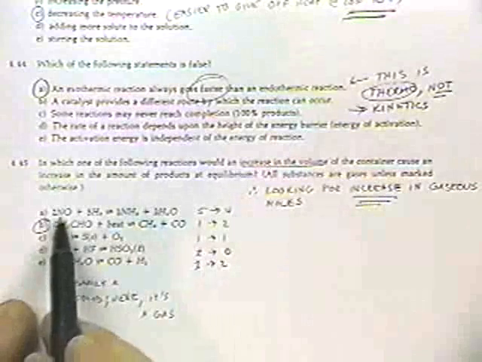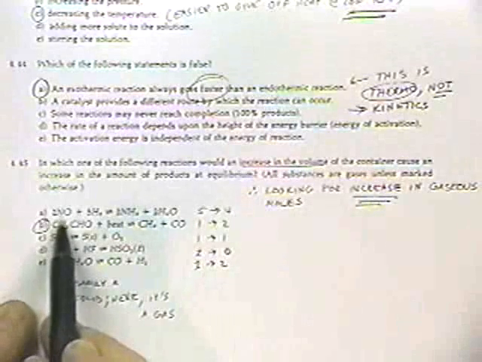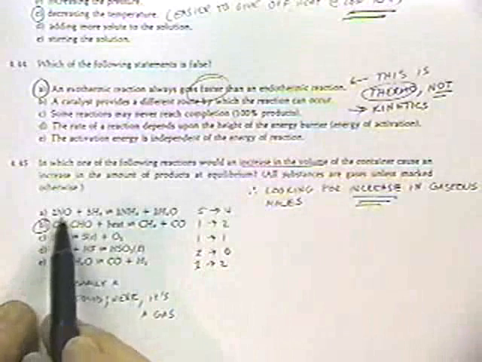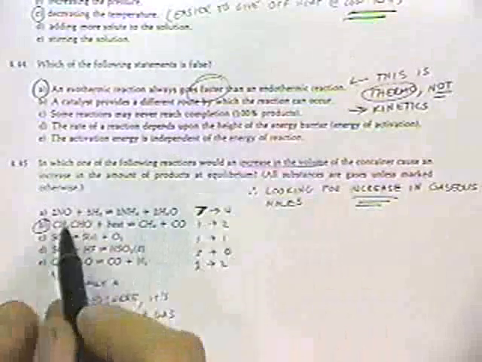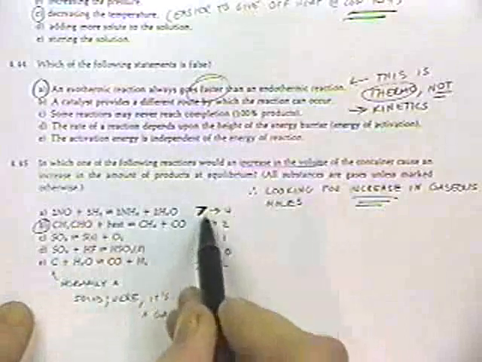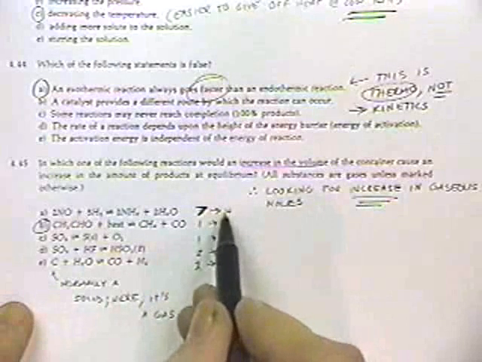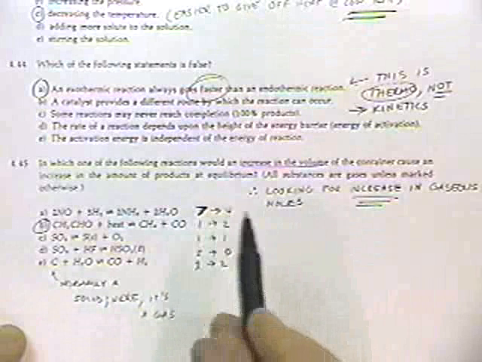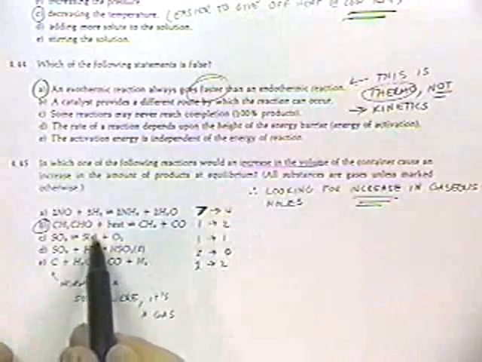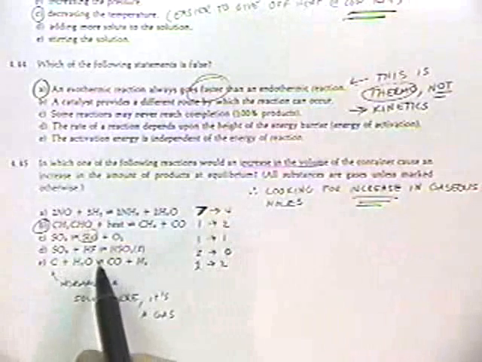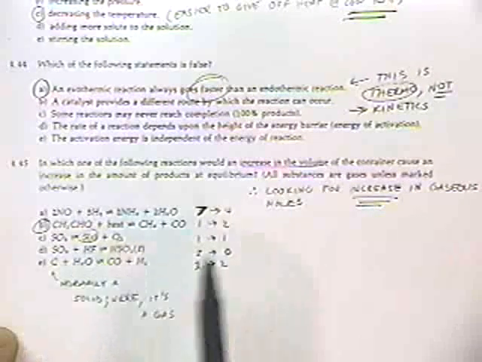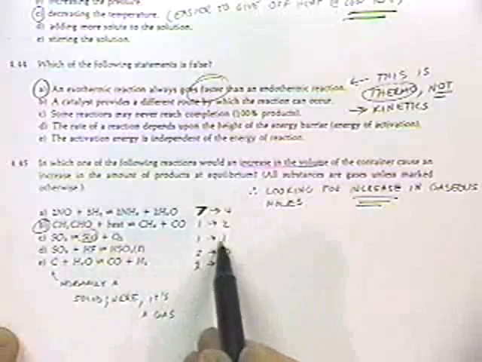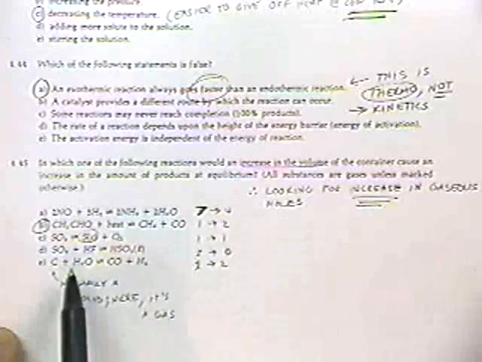So if we take a look at this reaction, we've actually got 7 species. There's an error here. 7 species going to 4. So that's a decrease in moles, so that's not going to be favored by increasing the volume or dropping the pressure. Here we have a solid, and so that's essentially removed from the reaction. So we have one gaseous species going to one gaseous species, so the pressure or the volume doesn't do anything with that.